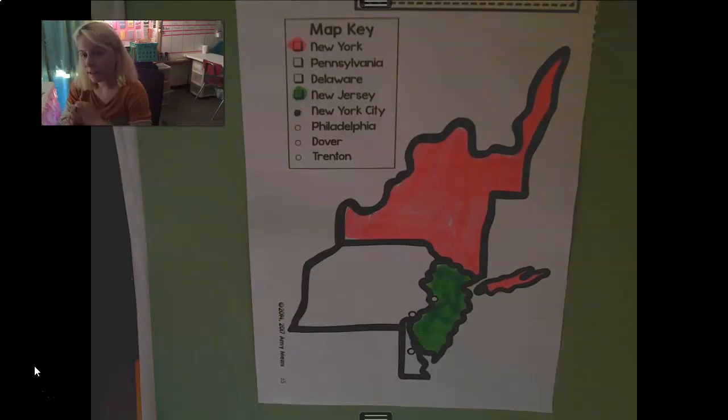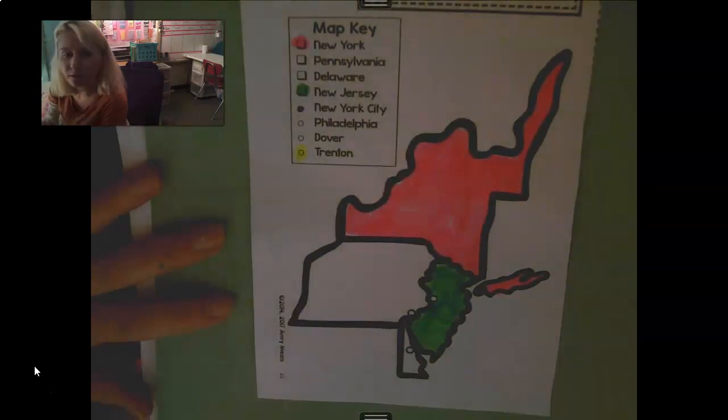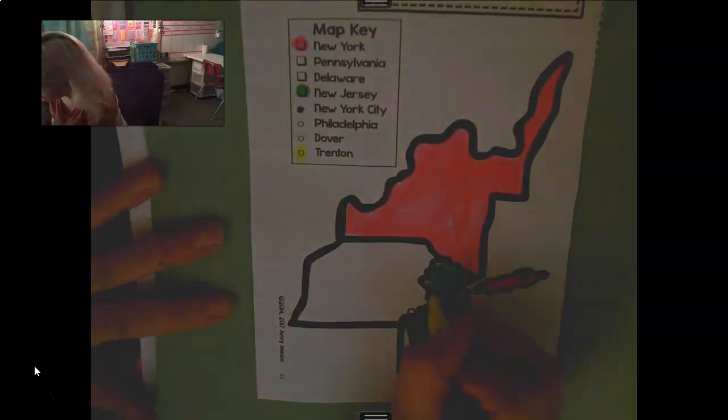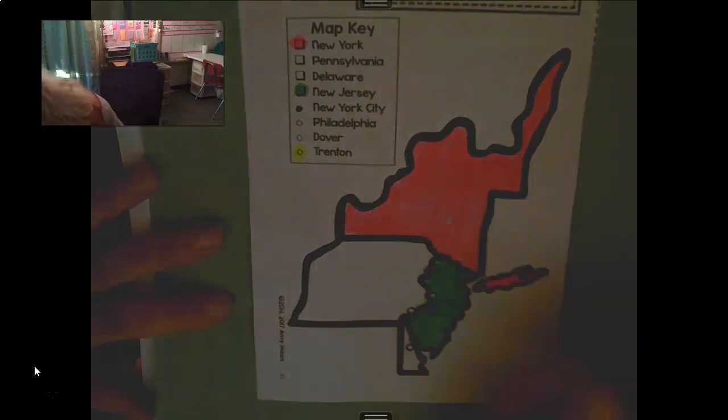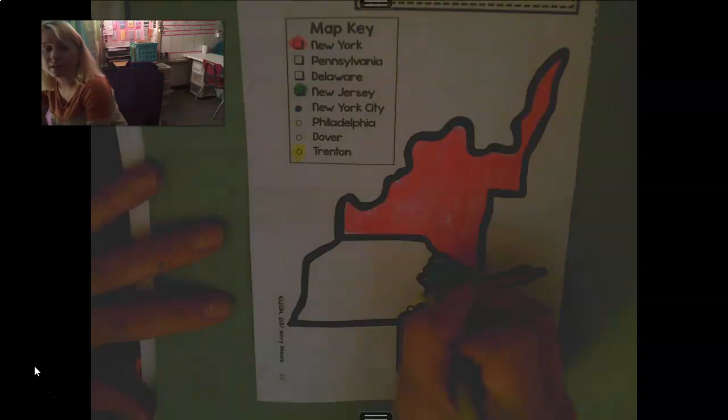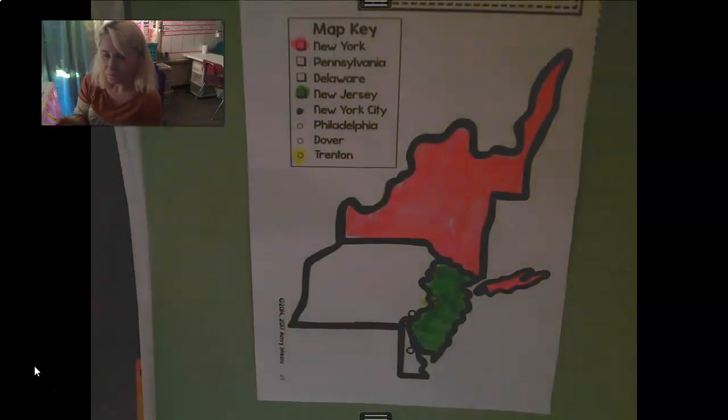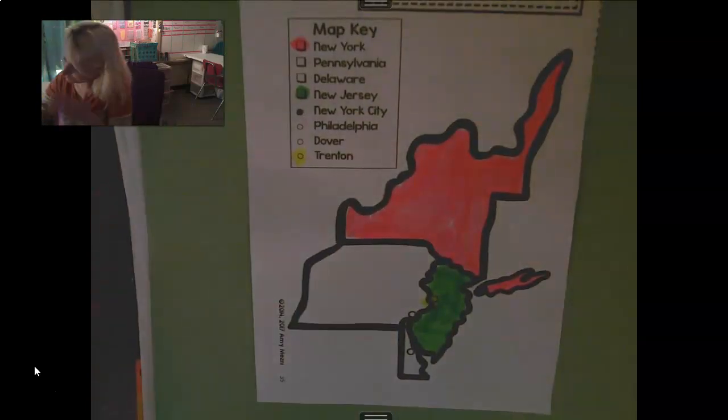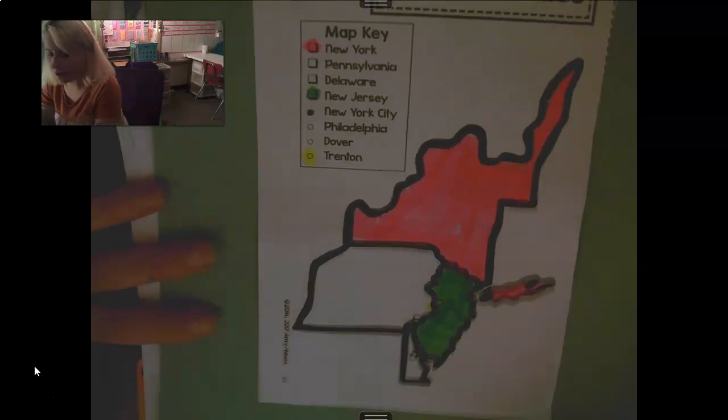And the city that we're going to shade in, I'm going to do in yellow, is Trenton. It went over a little bit into the colony next door. All right, so Trenton, New Jersey, and New Jersey, the colony itself.